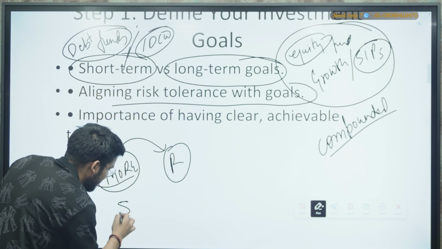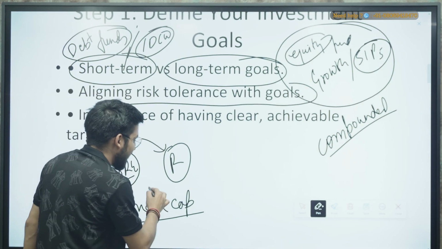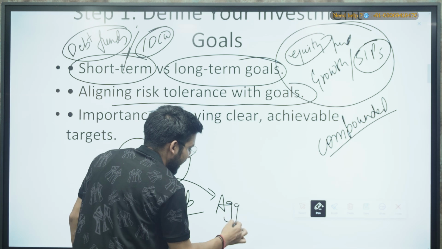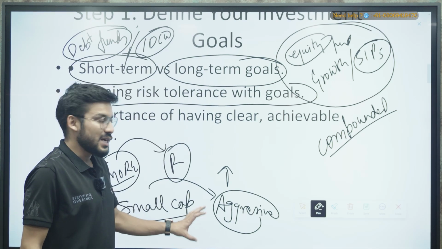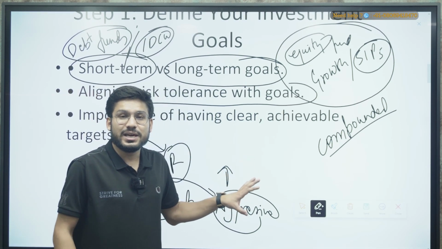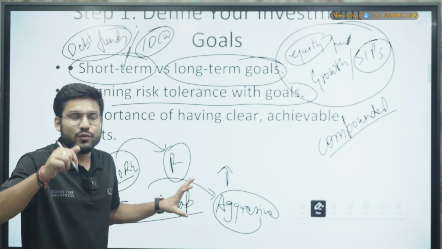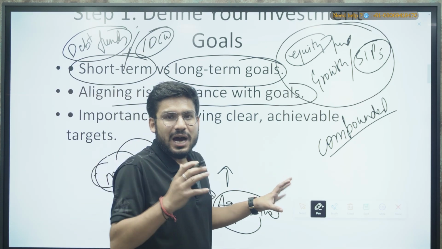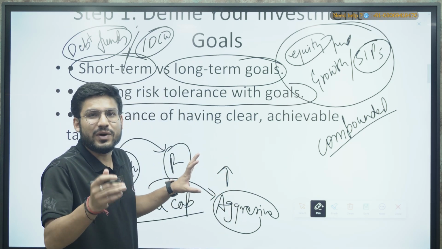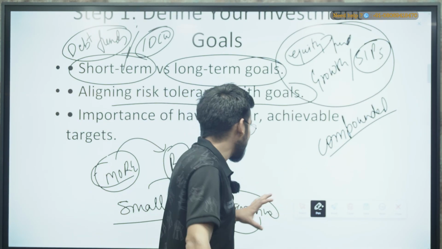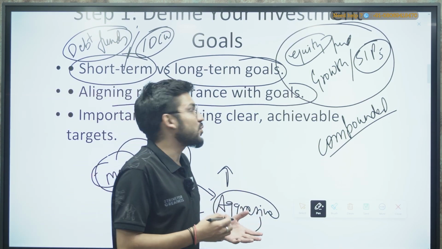So for example, if someone is ready for more risk and more returns, he can go with small caps. They are the aggressive ones, so aggressive investment can be done here. It can provide you good returns in the market, but at the same time they are a little risky because they get impacted by market volatility. In comparison, if you go with mid cap and large cap, they are less volatile to the impact of the market, and they provide you moderate profit with moderate risk. So you should be well aware of your risk profile. So that was the thing.